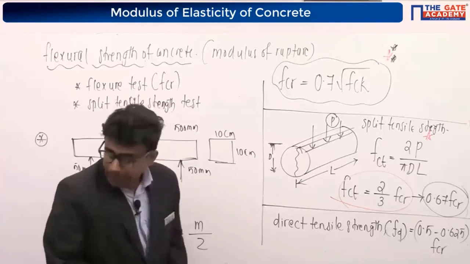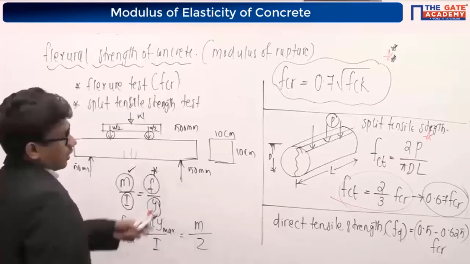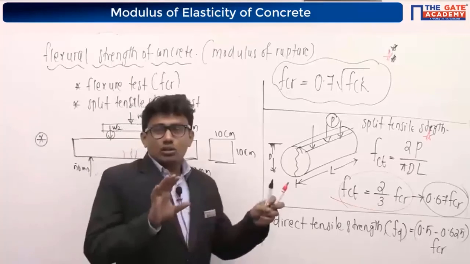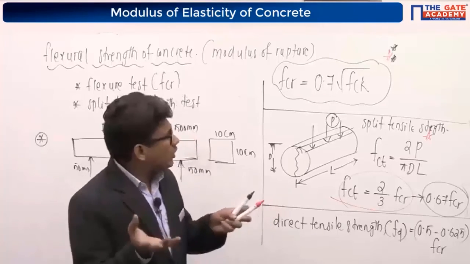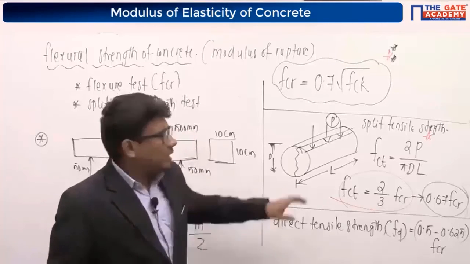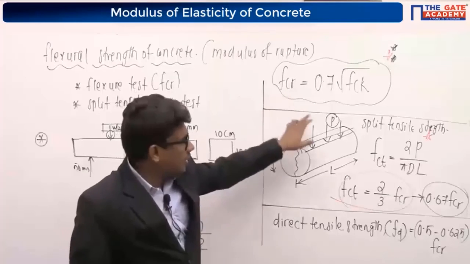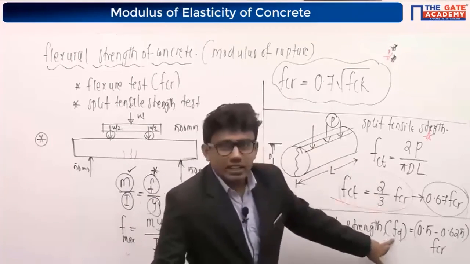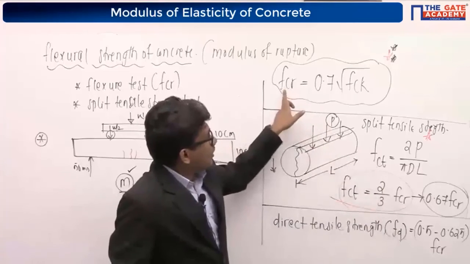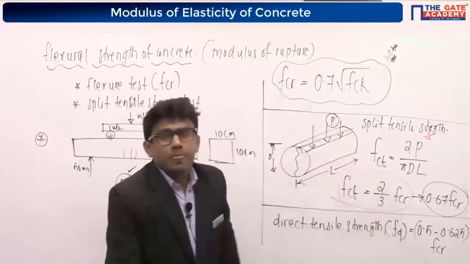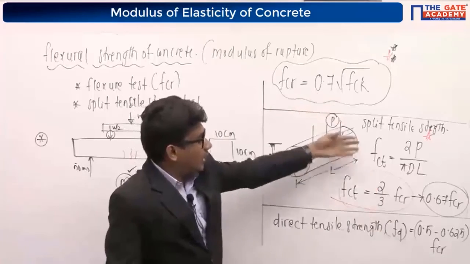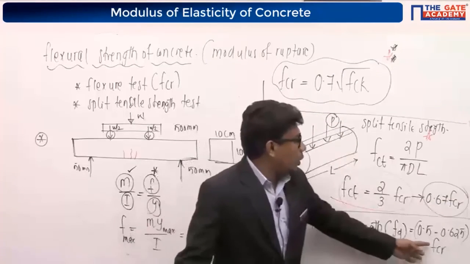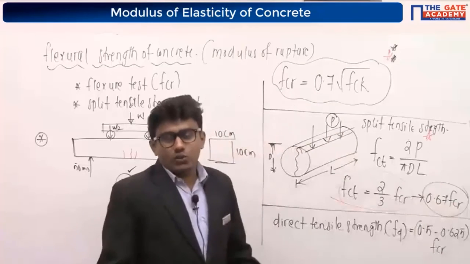Getting it? Usually you will be asked to write: can you give a relationship between FCR, that is modulus of rupture, FCT, that is split tensile strength, and FD? FCR is equal to this value, FCT is equal to 0.67 FCR, FD is equal to 0.5 to 0.625 FCR.